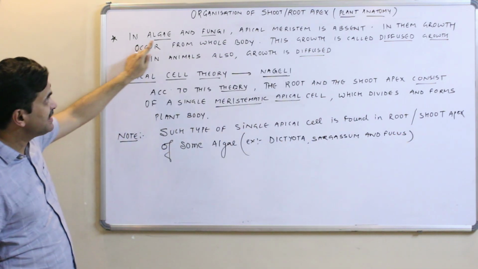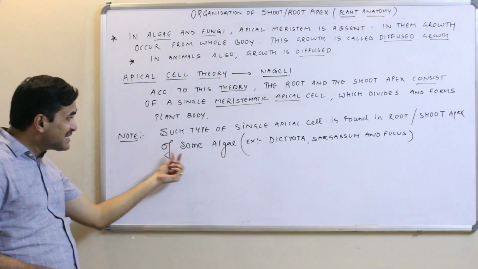Because just now we said that in algae and fungi apical meristem is absent, but in some algae,